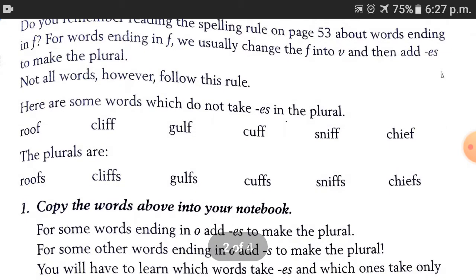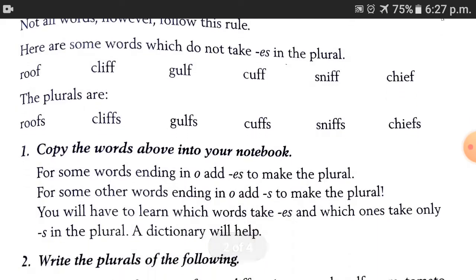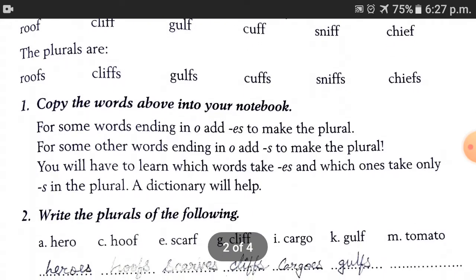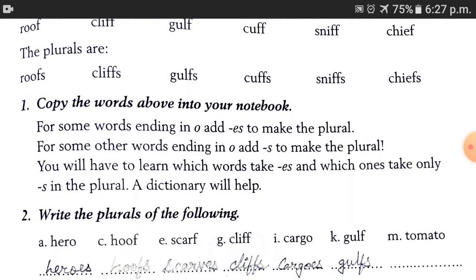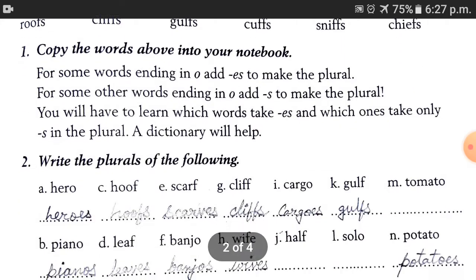For example, roof, roofs; cliff, cliffs; gulf, gulfs; cuff, cuffs; sniff, sniffs; chief, chiefs. In the first question, we have to copy the words written in the above paragraph into the notebook. You can find more such plural words with the help of a dictionary.